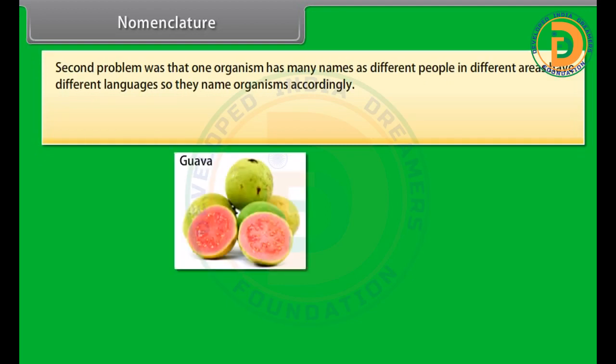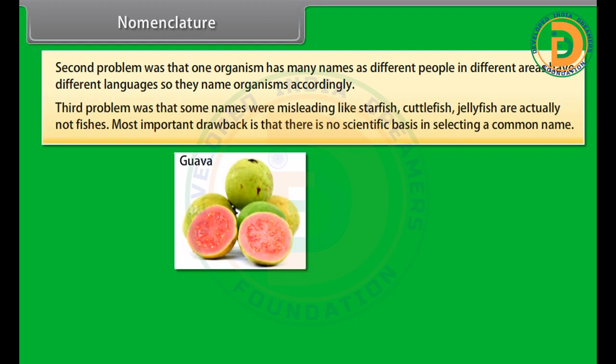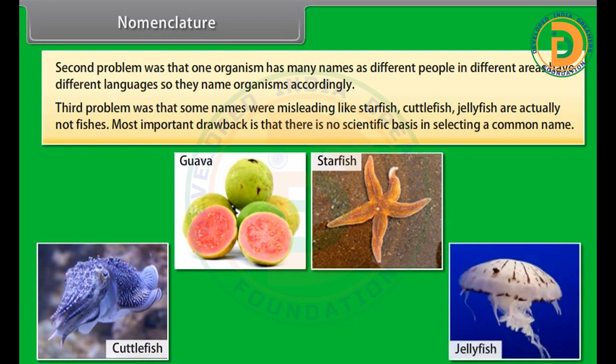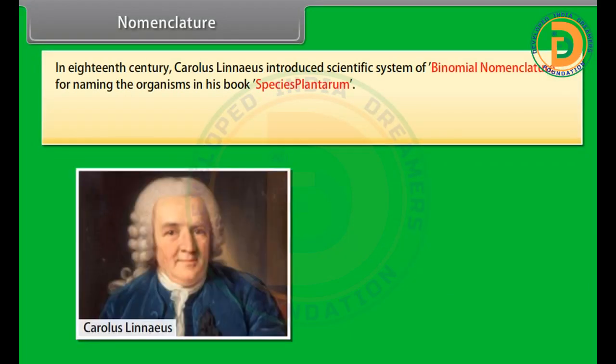The second problem was that one organism has many names, as different people in different areas have different languages, so they name organisms accordingly. The third problem was that some names were misleading, like starfish, cuttlefish, jellyfish, which are actually not fishes. The most important drawback is that there is no scientific basis in selecting a common name. In the 18th century, Carolus Linnaeus introduced the scientific system of binomial nomenclature for naming the organisms in his book Species Plantarum.